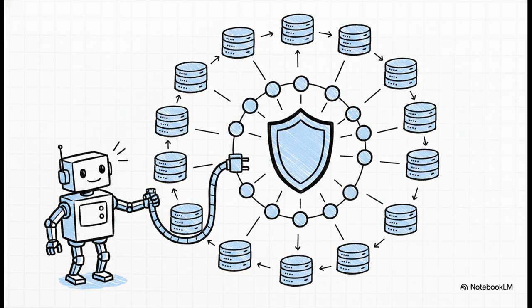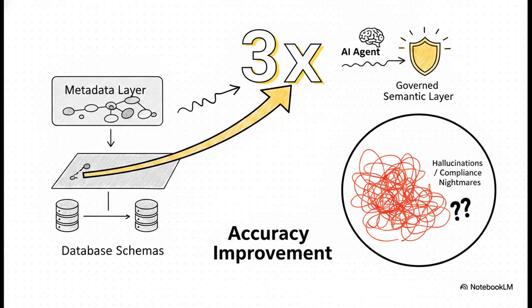It's the difference between an agent wildly guessing what revenue means and an agent knowing exactly how your business mathematically defines it. And let me tell you, this architecture pays off big time. Implementing this metadata layer results in a 3x accuracy improvement for complex tasks like text-to-SQL generation. When your agent has a live, governed semantic layer to draw from, rather than just raw, bare database schemas, the results are exponentially more reliable. Plus, it completely prevents the absolute compliance nightmares that inevitably happen when agents start hallucinating business logic.